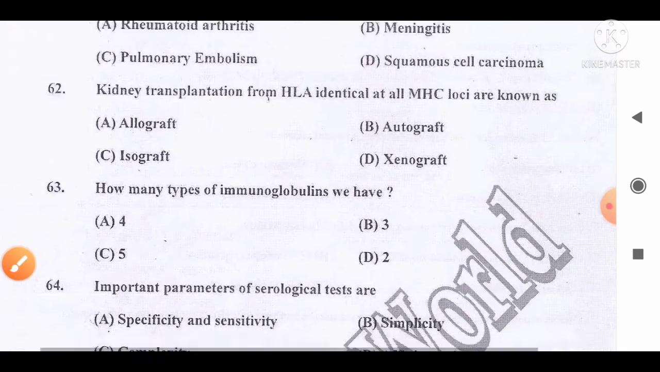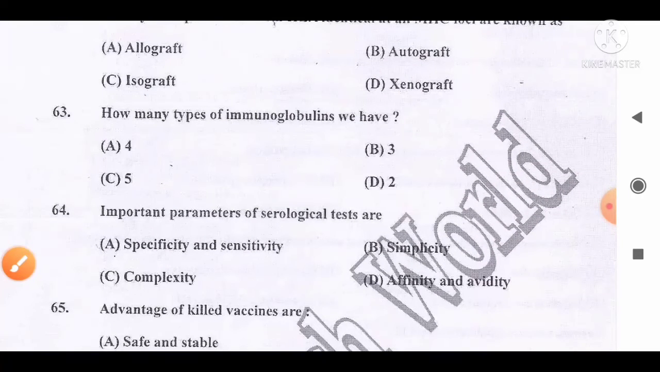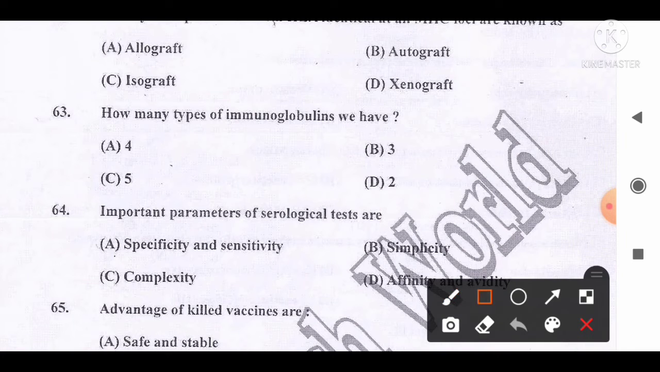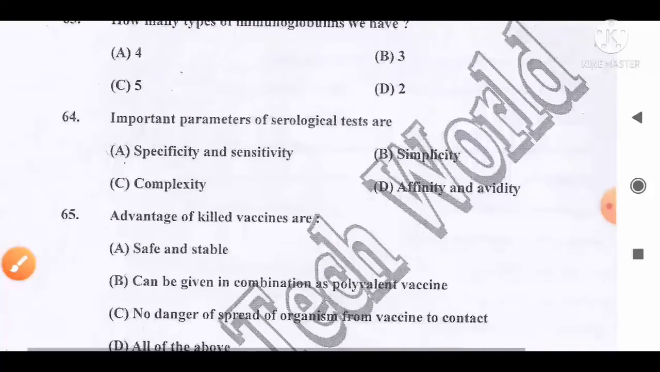Move to the next question, number 63. How many types of immunoglobulins do we have? And the options are A, 4, B, 3, C, 5, D, 2. This is also one of the repeatedly asked questions, and the correct answer for this question is option C. There are 5 types of immunoglobulins. So option C is the correct answer for this question.